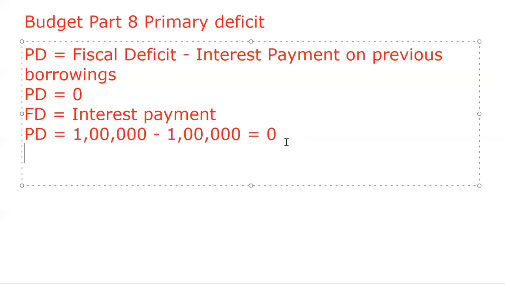High interest payments on past borrowings have greatly increased the fiscal deficit. To reduce the fiscal deficit, interest payments should be reduced through the repayment of loans as soon as possible. So we could say sometimes primary deficit is the root cause of fiscal deficit. Reason? Government has to pay high interest on the past borrowings.